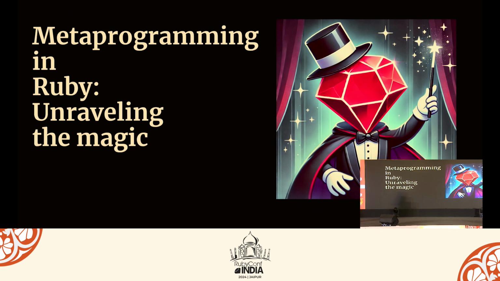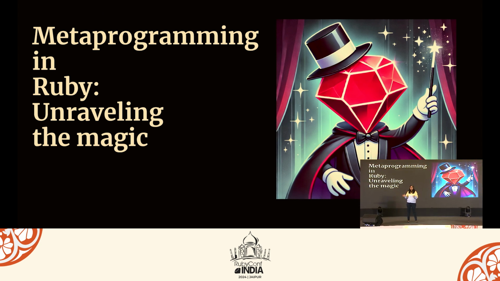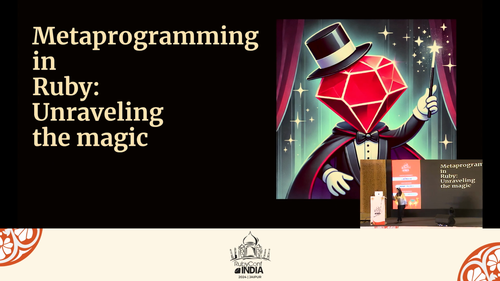So magic is all about doing the unexpected. The unexpected surprise you get in magic, that's the power of magic. So meta programming is similar to that. In Ruby, you can create any method or modify any method on the fly. That's the magic of meta programming. And today, I'm here to share my learnings over the year about meta programming in Ruby.